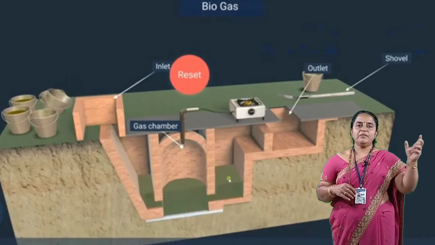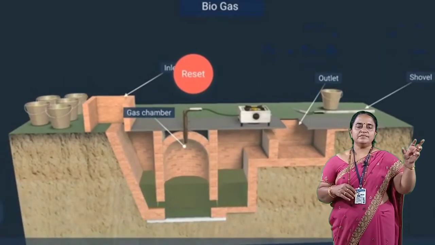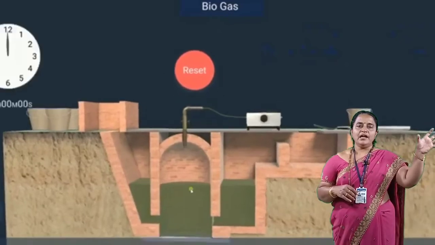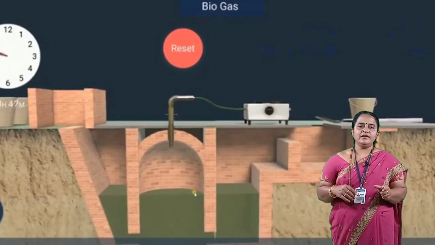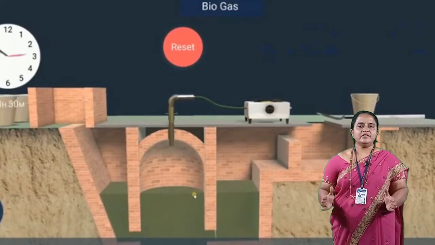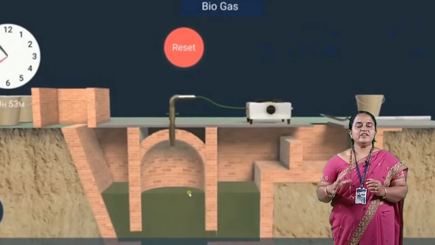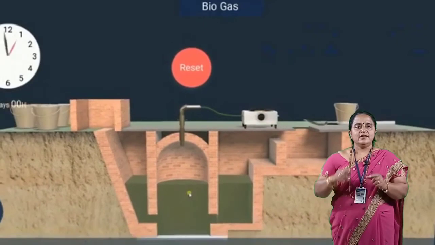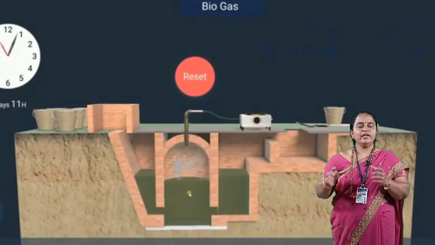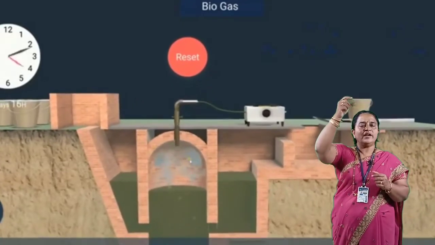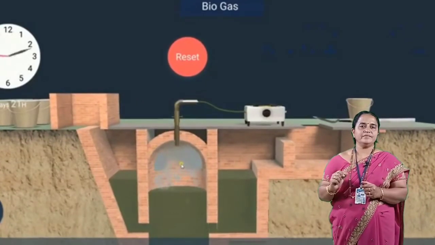The slurry is prepared by mixing cow dung with water in the inlet tank. It is allowed to enter the digester tank. This digester tank is closed by a floating lid, which is connected to an outlet provided with a regulator.